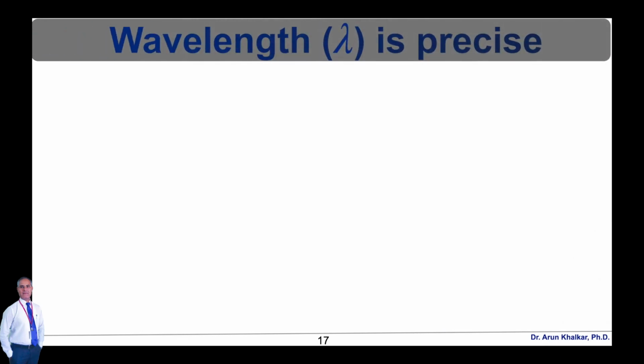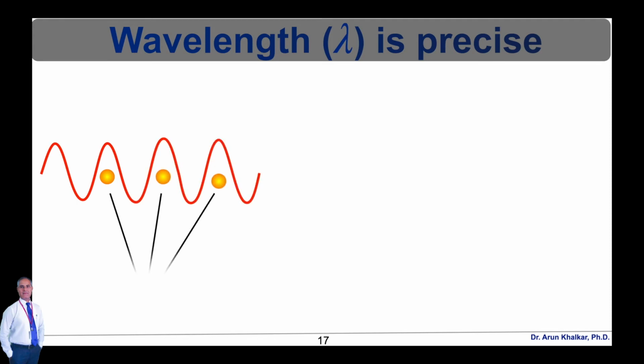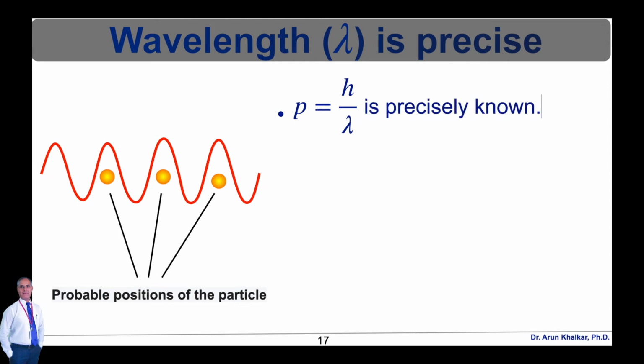Now let's see when wavelength lambda is precise. We have the equation p equal to h upon lambda, which is precisely known, where x is unknown, and the uncertainty in the position of the particle is shown in this diagram. So this shows the probable positions of the particle.